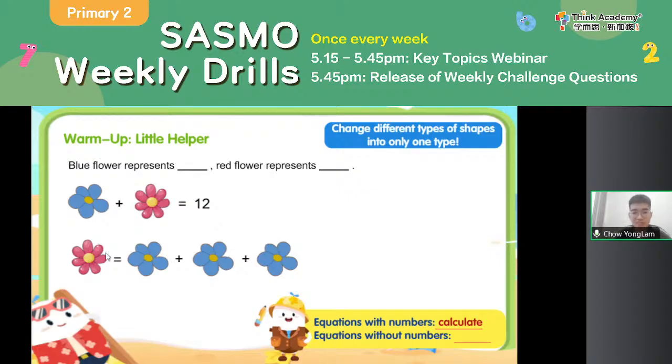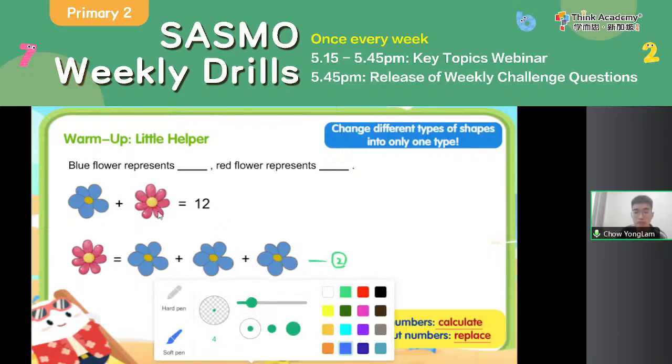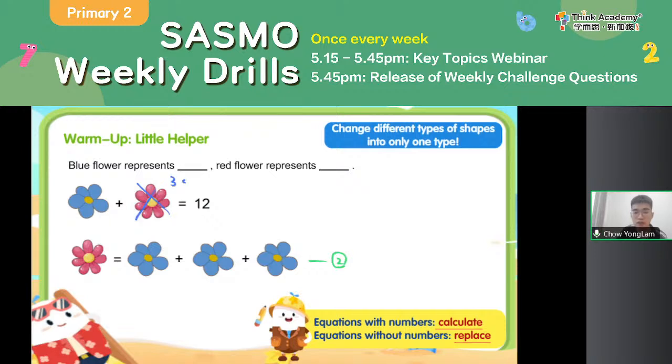In the other equation, 1 red flower equals 3 blue flowers. This equation has no numbers. It is there just to tell us the relationship between the different types of flowers. If that's the case, maybe I can use this information to replace one shape with the other type. So, using equation 2, do you think I should replace 1 blue flower or 1 red flower? I should replace 1 red flower because the question already tells me 1 red flower is equal to 3 blue flowers. So all I need to do is change this to 3 blue flowers.